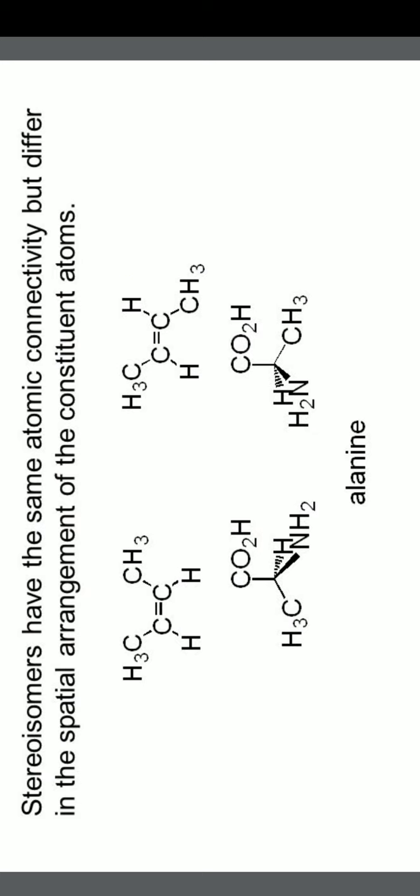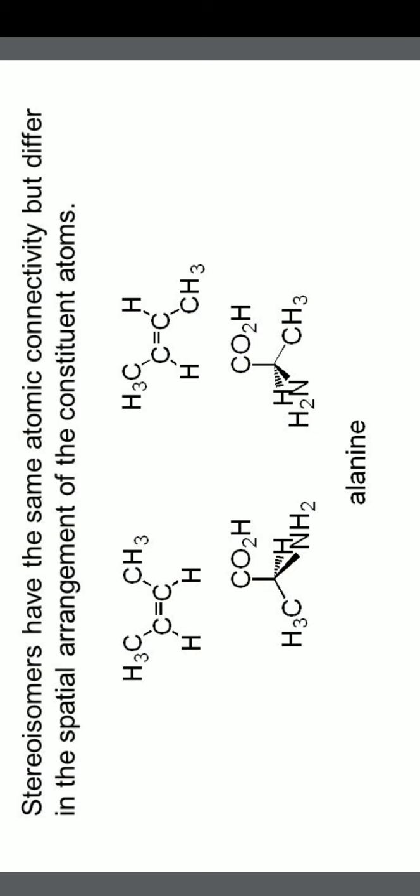Here the definition is also given: they have the same atomic connectivity but differ in the spatial arrangement of the constituent atoms. Spatial arrangement means the spatial location is different. You can see the first 2 examples on the upper side. They are 2-butene and 2-butene.